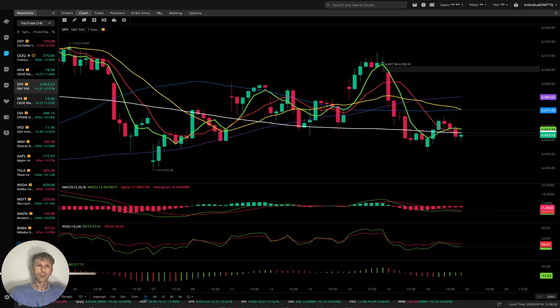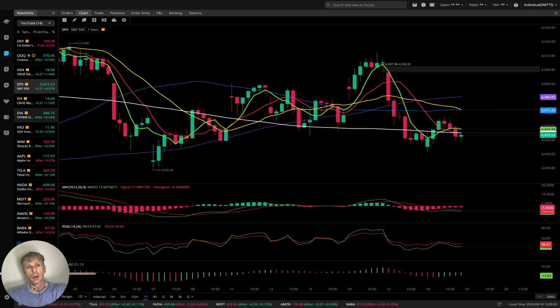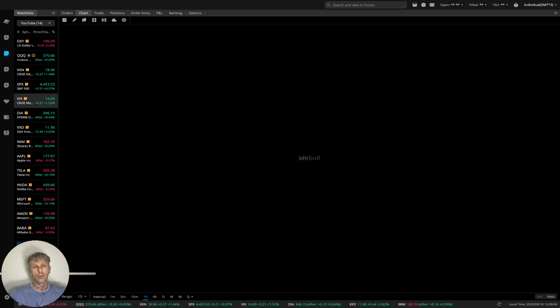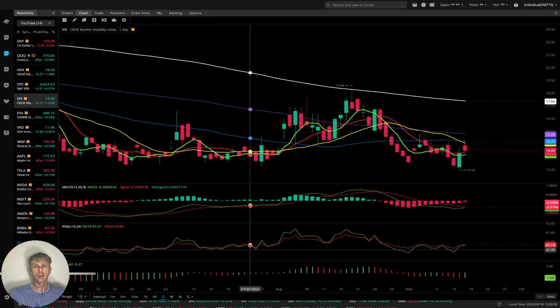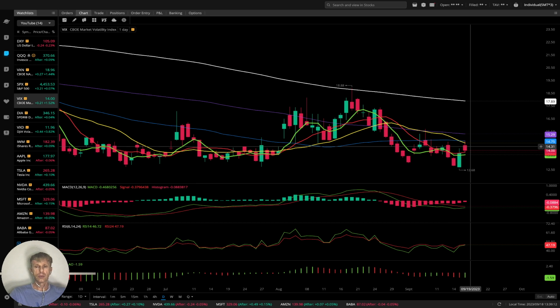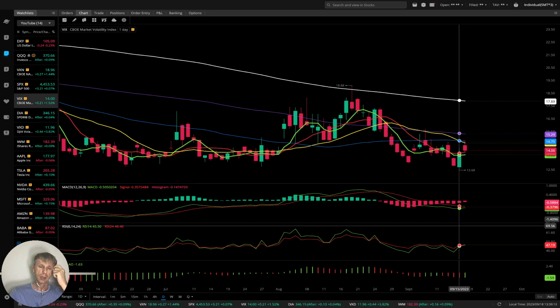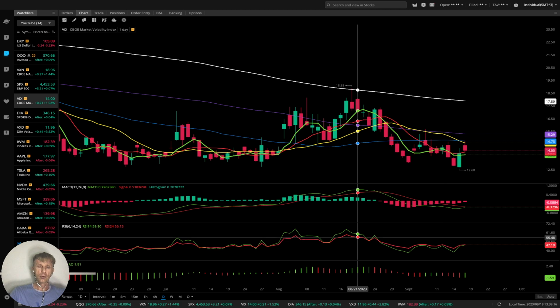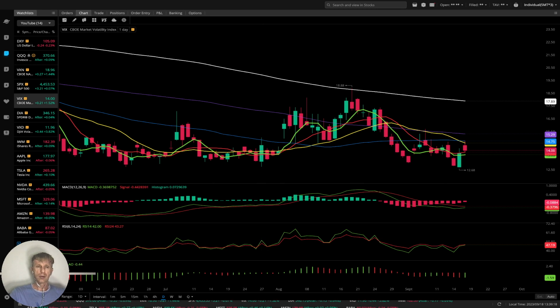Now let's move to VIX, right? Let's see VIX. VIX minus 1.5%, also today similar to VXN. Still MA5 below 10, last bar still below 20, still bearish territory. No fear on the market for S&P 500.